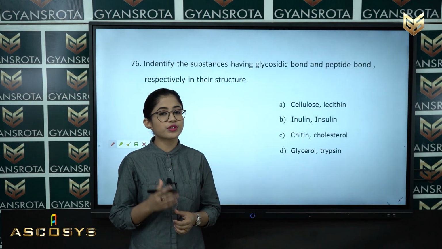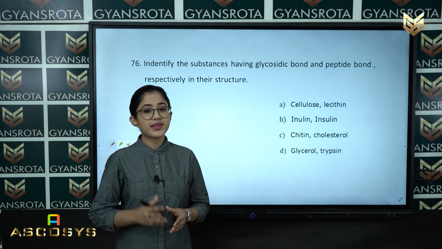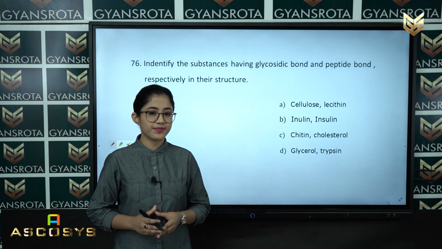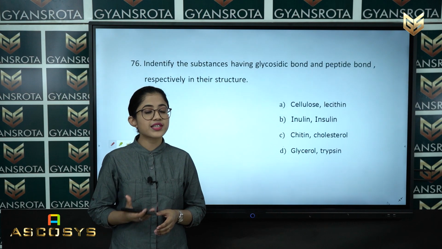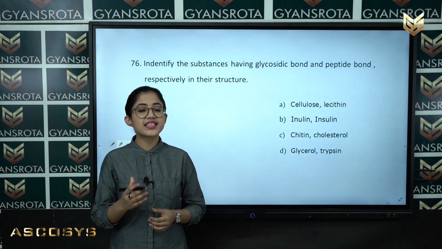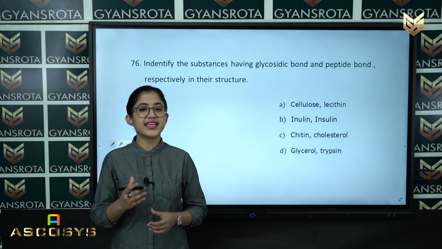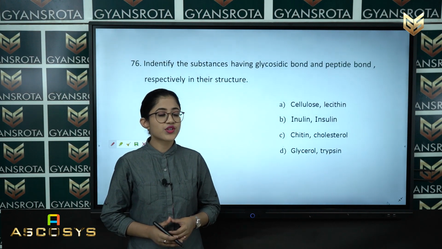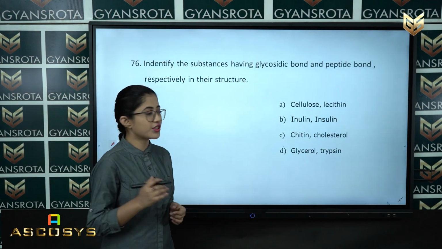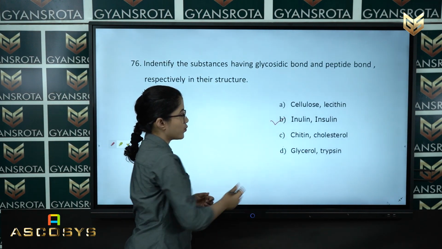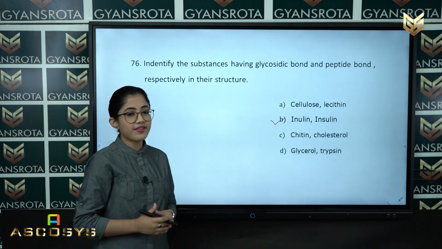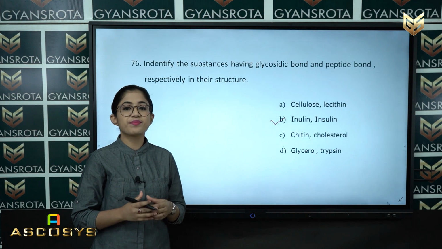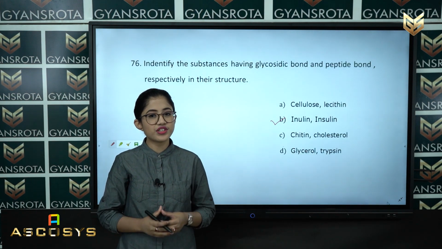You can see in option B, it is written inulin and insulin. Inulin is a polysaccharide and has glycosidic bonds, whereas insulin is a polypeptide and has peptide bonds. So among these four options, option B is the correct answer for this question.